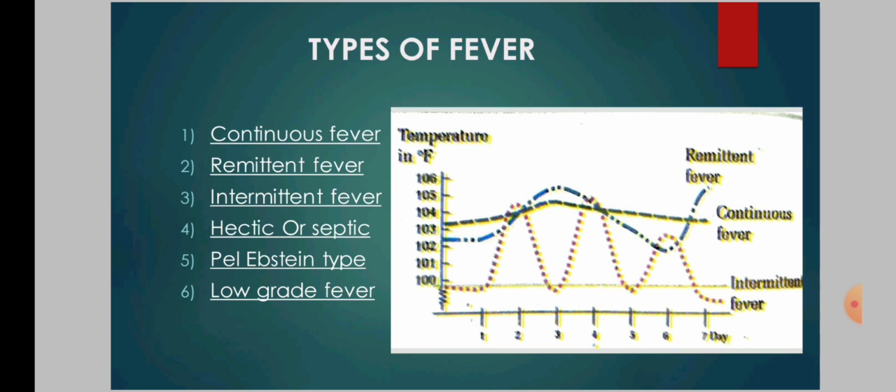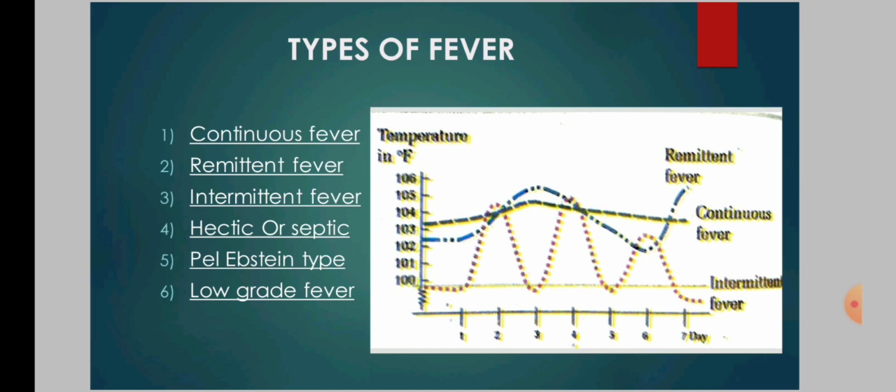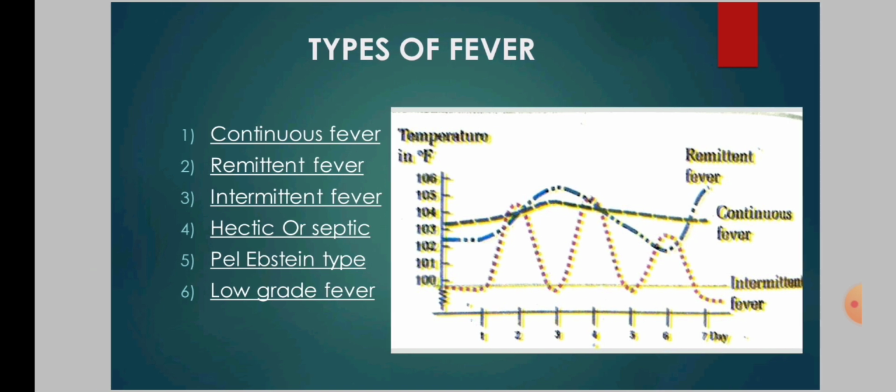Fourth one is hectic or septic. The temperature variation between peak and bottom is very large and exceeds 5 degrees Celsius. Example, septicemia. Fifth one is Bell-Epstein type. There is a regular alternation of recurrent bouts of fever and afebrile periods. The temperature may take 3 days to rise, remains high for 3 days, and remits in 3 days, followed by apyrexia for 9 days, seen in Hodgkin's lymphoma. Hodgkin's lymphoma is a type of cancer that affects the lymphatic system, which is part of body's germ-fighting immune system.